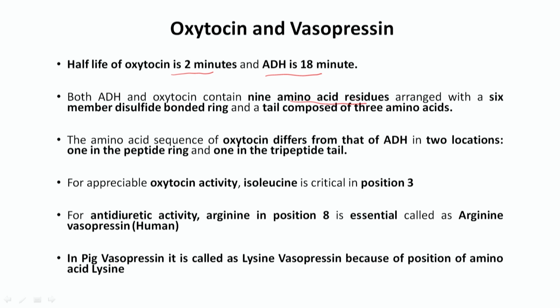Here the important difference is that in mammals, human beings, the vasopressin is called arginine vasopressin, because at the 8th position arginine is present. Whereas in the pig it is called lysine vasopressin, because arginine is replaced by lysine here. So in the pig the vasopressin is called lysine vasopressin, whereas in the human being it is called arginine vasopressin.